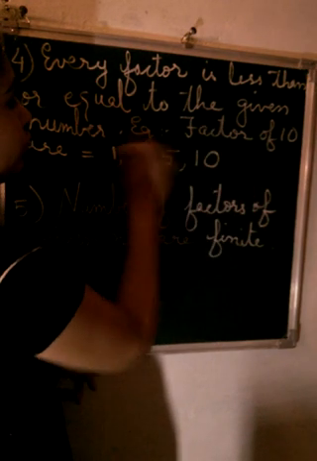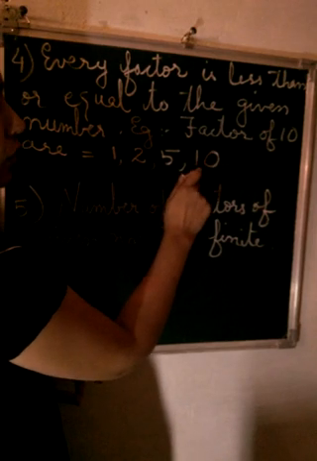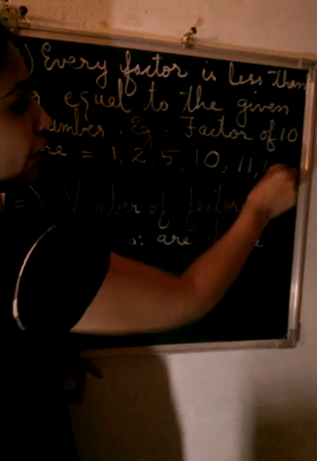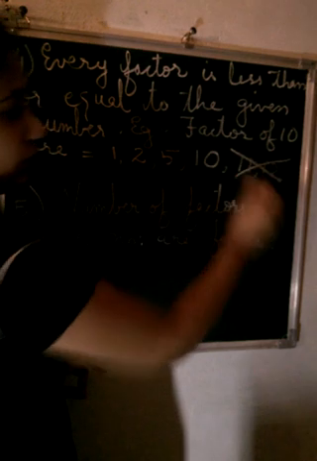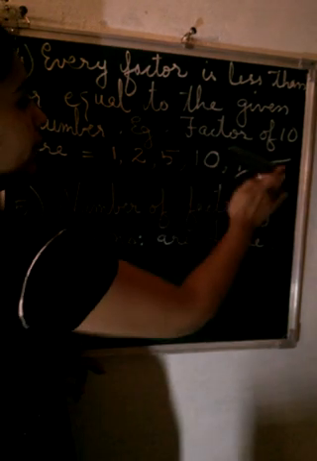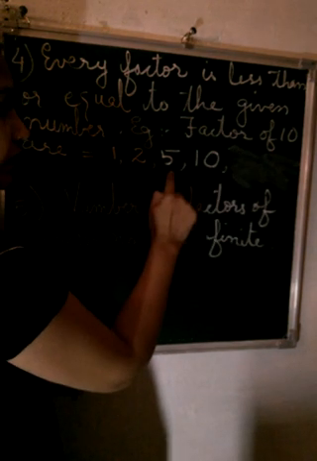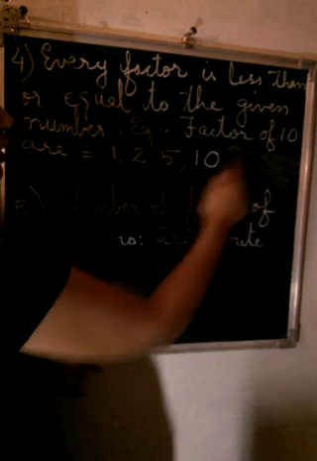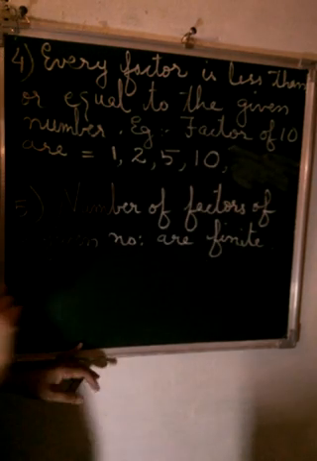Either they are smaller than it or they are equal to it, they cannot be greater than it. Okay, it can be either less than or equal to the given number.